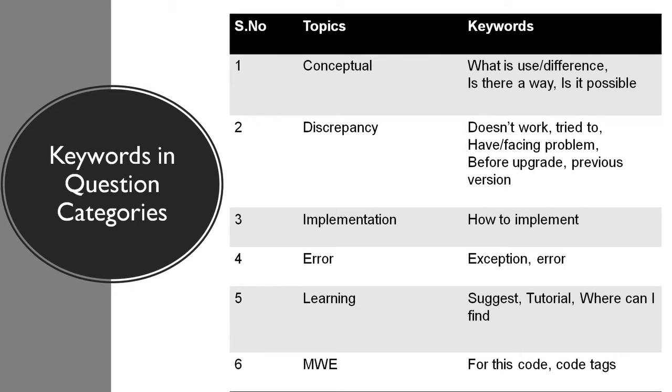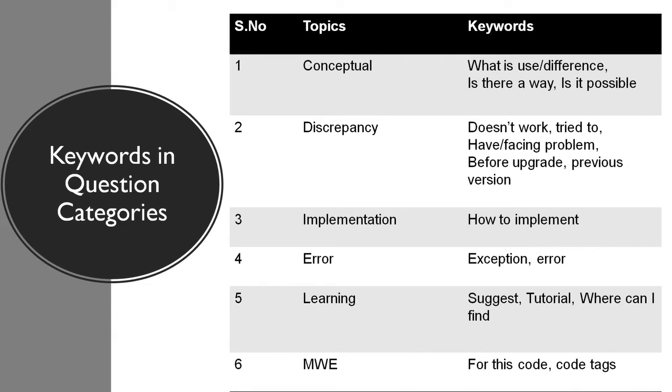So the keywords of this category include for this code or any other code related tags in the question. Users generally snip a code snippet and then put it as a part of the question to get insights on resolving certain errors in the code or to get inputs from the SMEs and developers on improving this code.